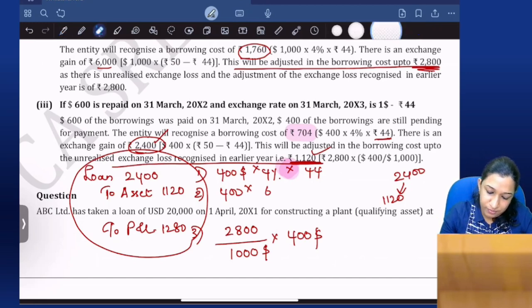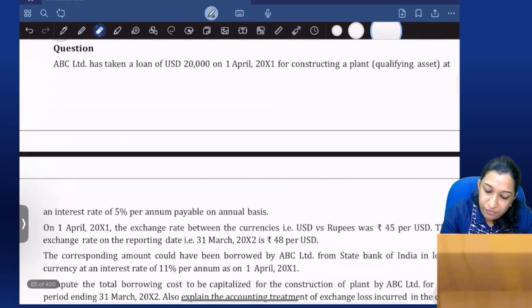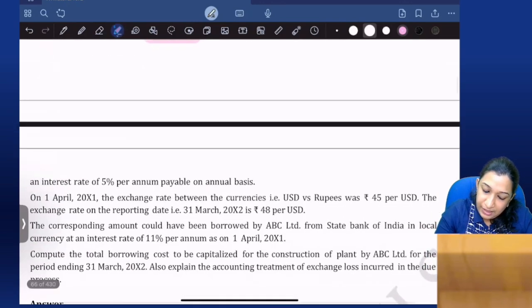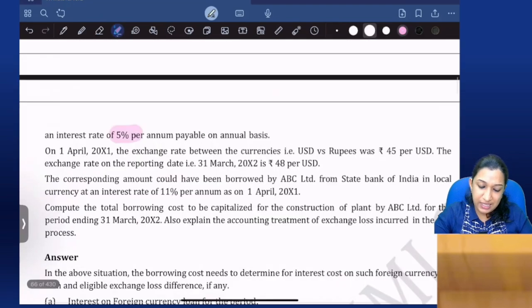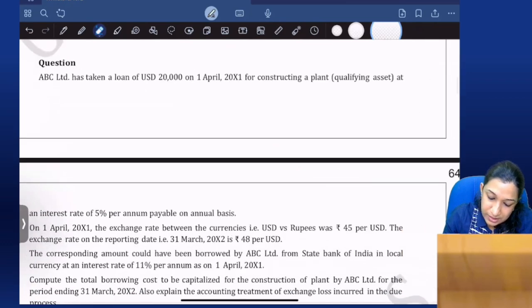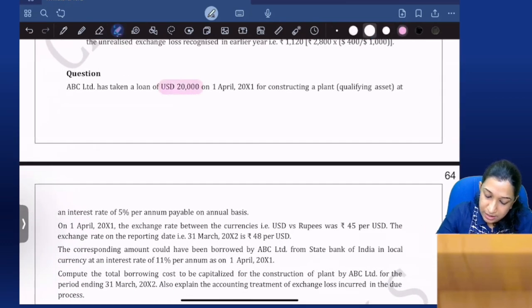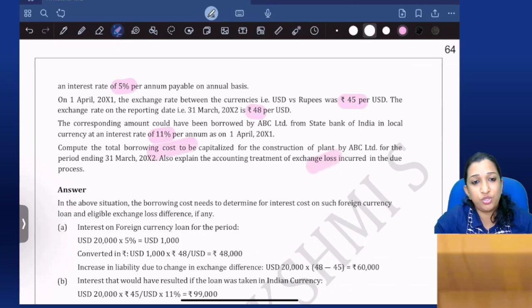Yes. Now the last question in the material. ABC Limited has taken a loan. Now let's take this question in the study material. Last question. There is a loan of $20,000, 5% interest rate. On 1st April 2011, the exchange rate is 45. The exchange rate has become 48. If the loan was taken in India, the interest rate would have been 11%. Compute the borrowing cost to be capitalized and what is the treatment of exchange loss.